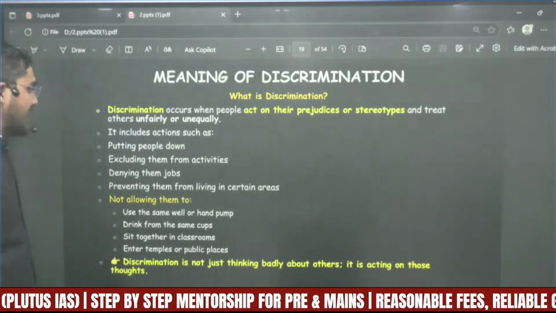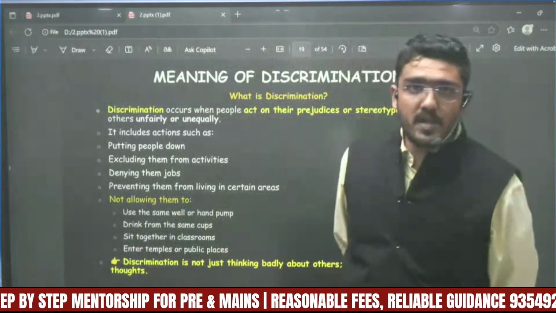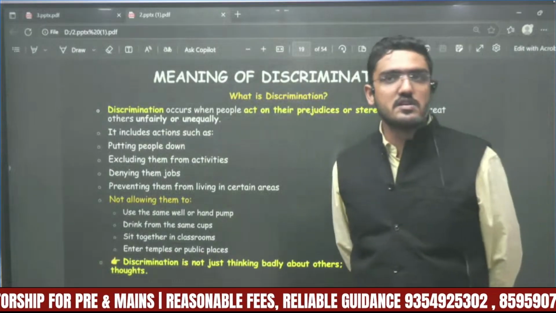So it includes actions such as putting people down, not because of merit but because they belong to a certain caste, a certain class.